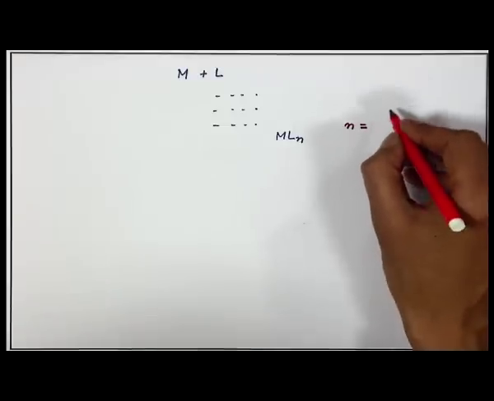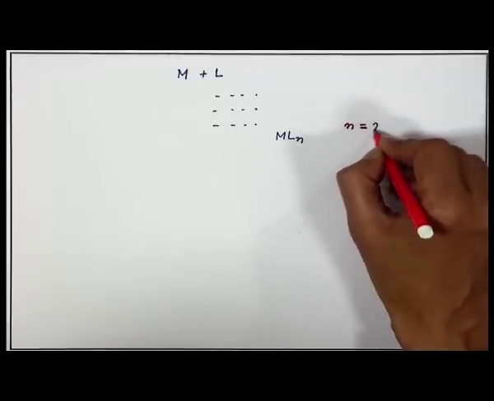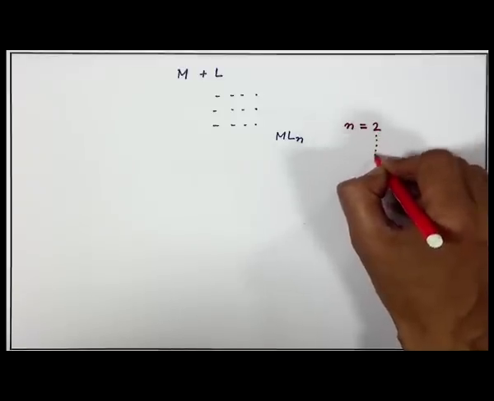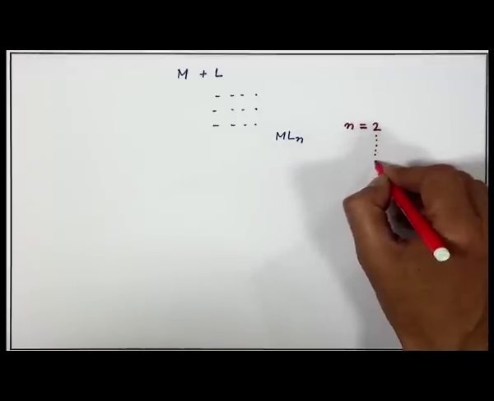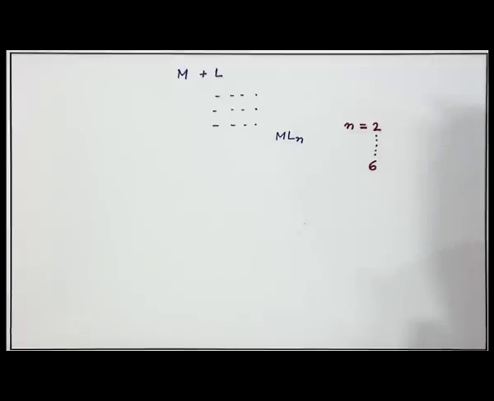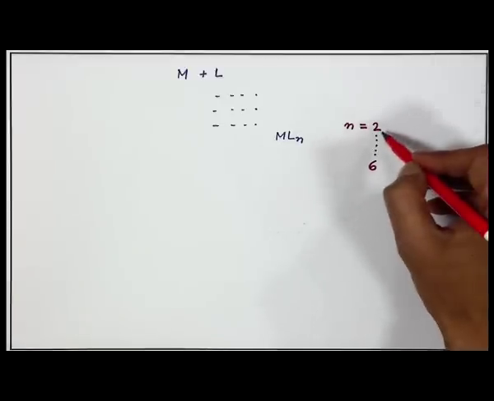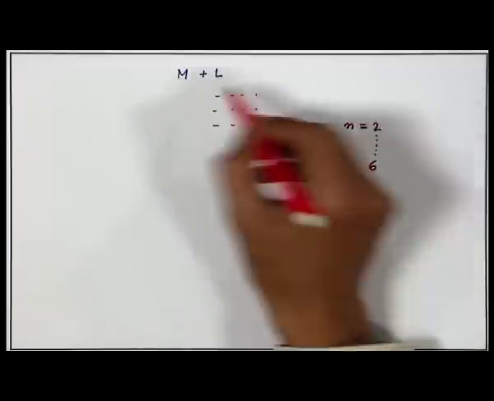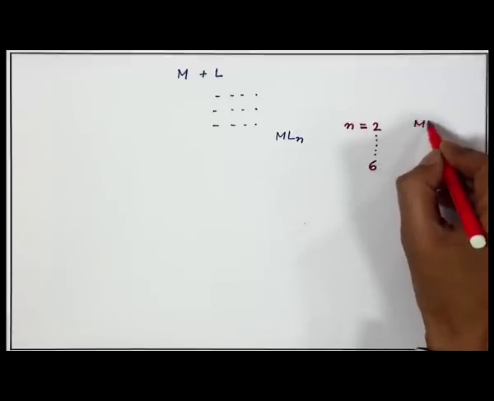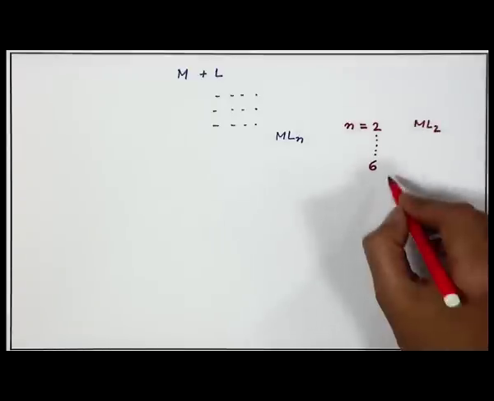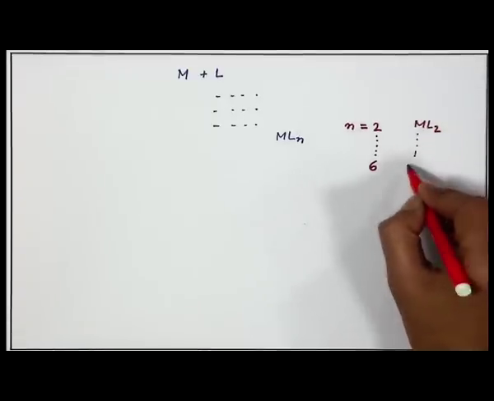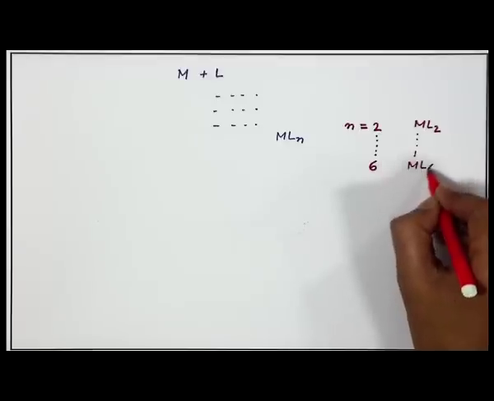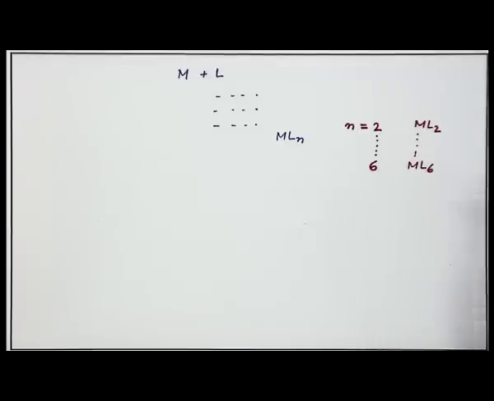For a simple coordination number of 2, the n value can be 2, giving a species which is ML2, or the most accessible case is the coordination number of 6, and then we get ML6. So, this equilibria is very important to talk about.